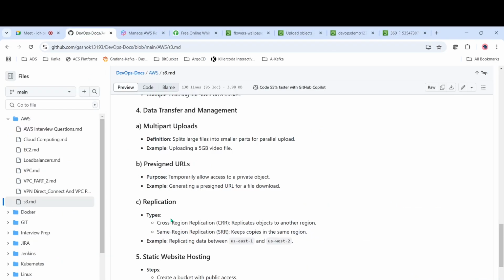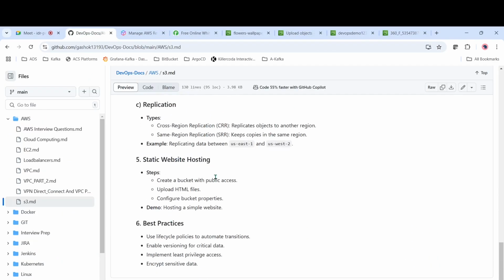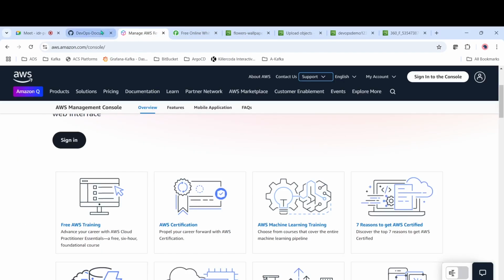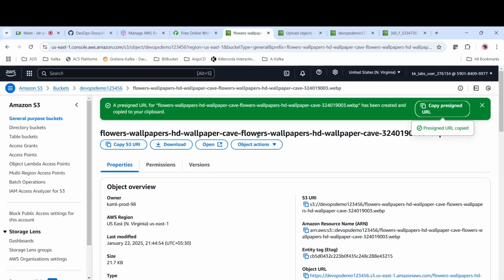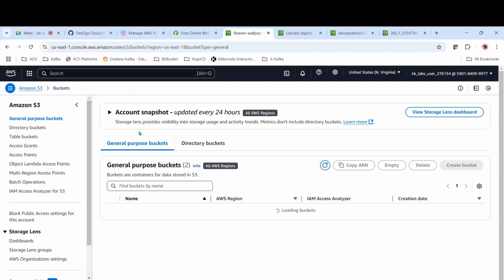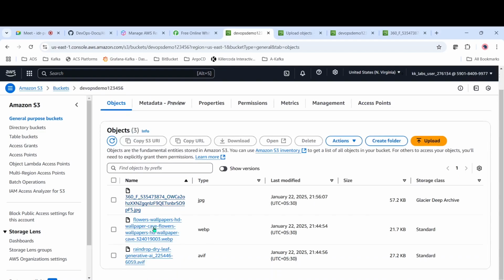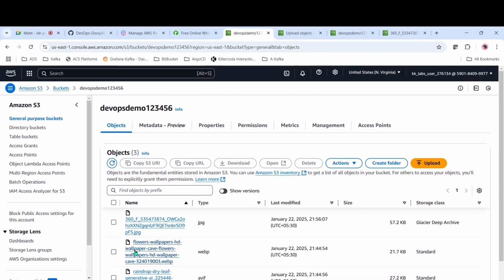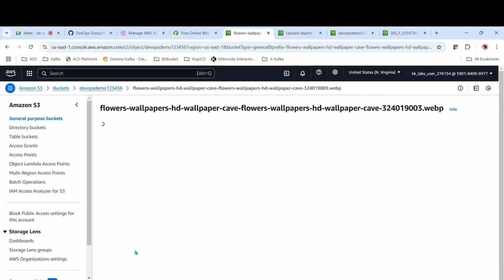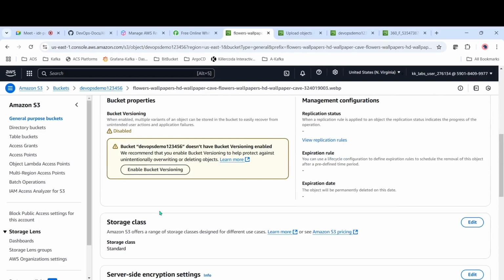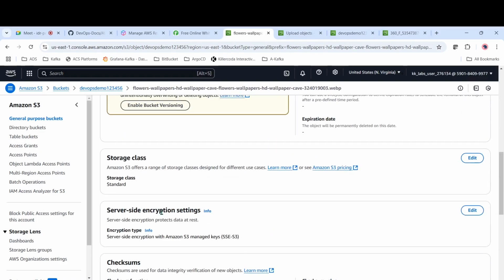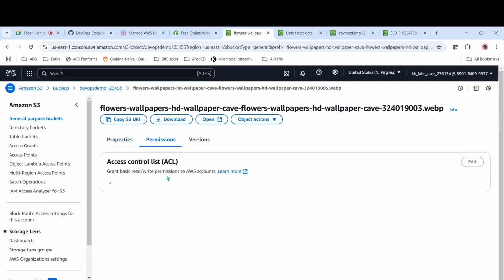And next is static website hosting. In case you have a website and you have to host it, then you can use static website hosting. Let's come here, Buckets, so I will try to create a new website. One more thing, by default we have disabled the permissions, right? So in case you have to enable, then you can come here under permissions.